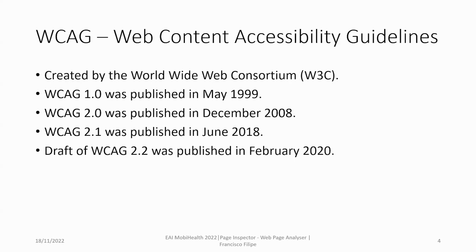WCAG 2.1 extends WCAG 2.0 by adding 17 new success criteria, 1 guideline, and a couple of additions to the compliance section. This approach means that websites that comply with WCAG 2.1 also comply with WCAG 2.0. WCAG 2.2 updates focus on mobile accessibility. Due to the increase in mobile users globally, this update was essential to ensure that websites were created to optimize mobile usability. WCAG 2.2 is backwards compatible, extending WCAG 2.0 and 2.1. Therefore, if a website conforms with WCAG 2.2, it will automatically conform with 2.0 and 2.1.